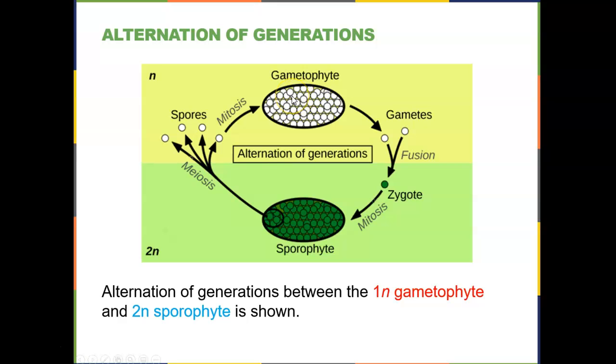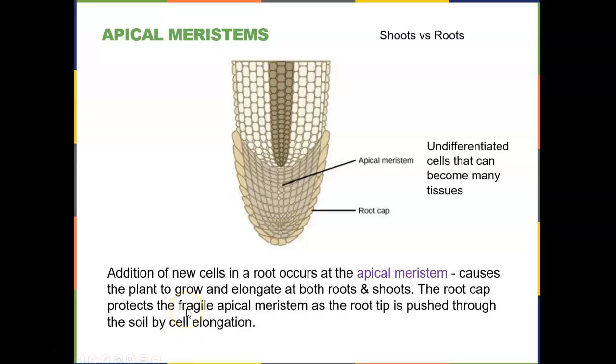Now, if you're a moss, which is a lower plant, you're going to spend the majority of your life in this phase and just do this part really quickly. Whereas if you're an oak tree, you're going to spend the majority of your time in this phase and do this part just very quickly and in a very short amount of time. So alternation of generations was an important thing for land plants to be able to do.